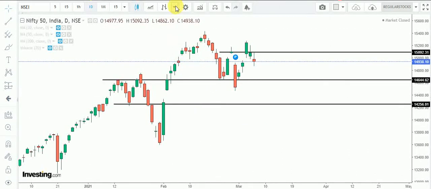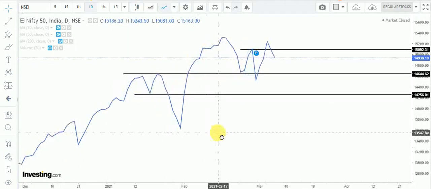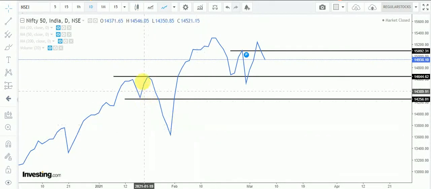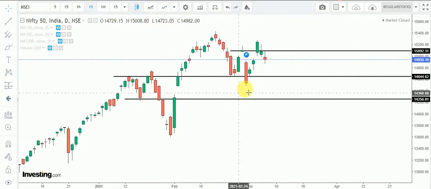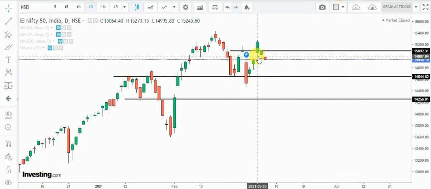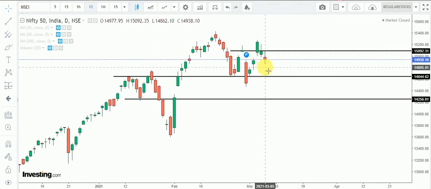If you see the line chart, it will show us an easy scenario. Here was the support of Nifty 50, and Nifty 50 has taken support from this level 2 times, and this was the resistance. And if you see the candle chart, on Wednesday Nifty broke this resistance and this resistance became a support. But right now Nifty 50 has again come down to this support, and now this support is reacting like a resistance. But the reason was global markets, that is the American market.